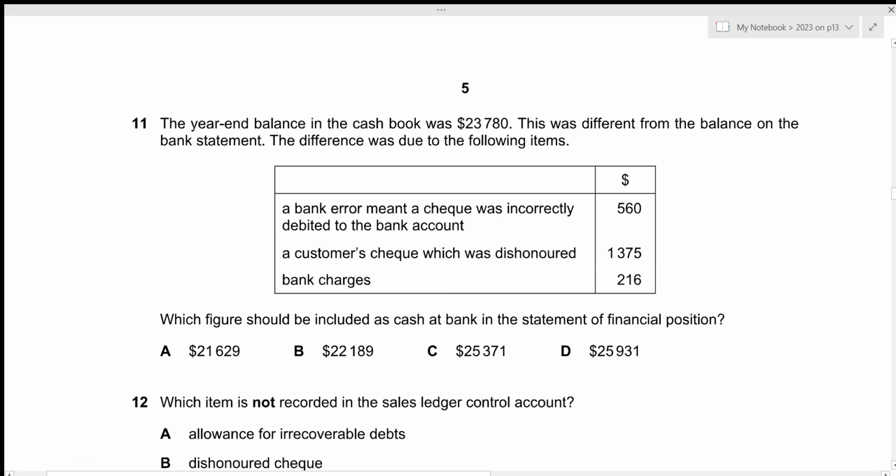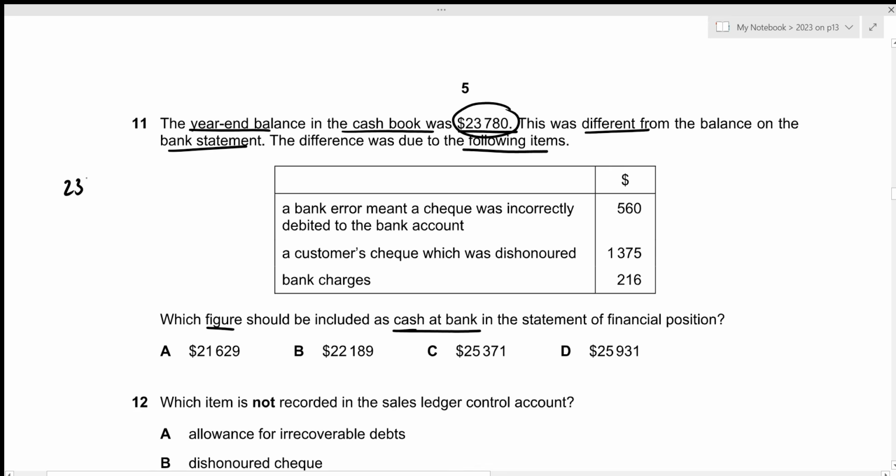For question number 11, the year-end balance in the cash book was 23,780. This was different from the balance on the bank statement. The difference was due to the following items. We need to figure out which figure should be included as cash at bank in the statement of financial position. Alright, so we have the cash book balance. Now we just need to adjust the entries that have already been made on the bank statement but not yet made within our cash book.